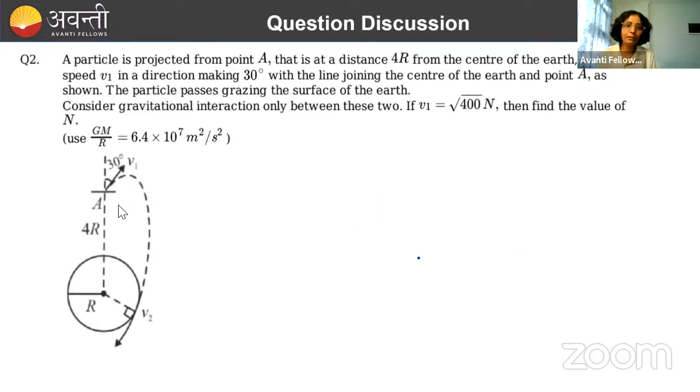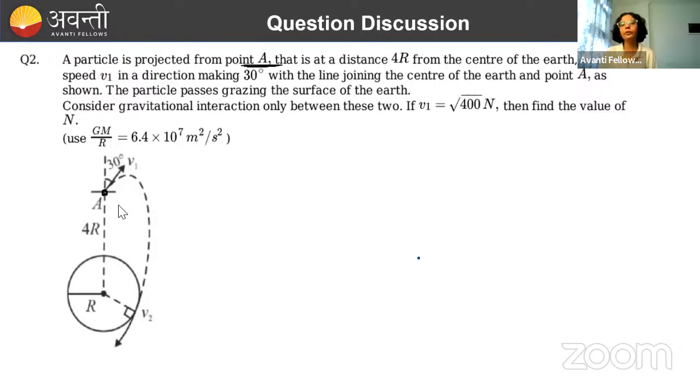Now again, this question was also very much easy. Under easy category only, this will fall. Now what the question was, a particle is projected from point A. So point A is here. And from point A, we are projecting it. And this point A is at a distance 4r from the origin at the center of Earth with a speed v1 we are projecting. v1 is making an angle 30 degree with the vertical direction. Done. So this is 30 degree.